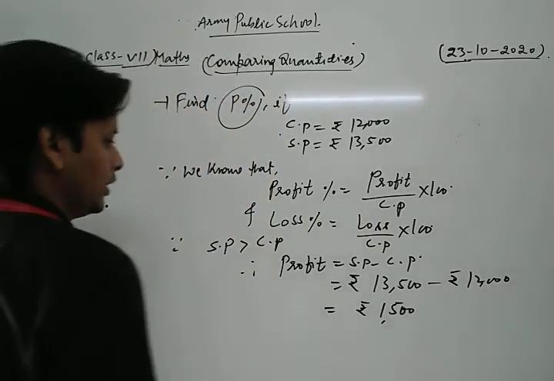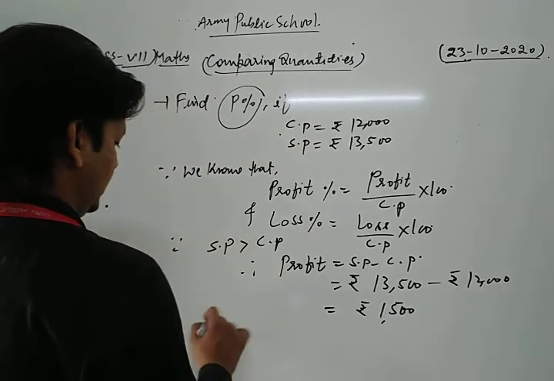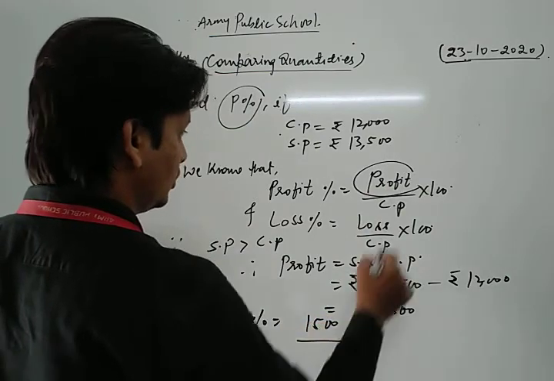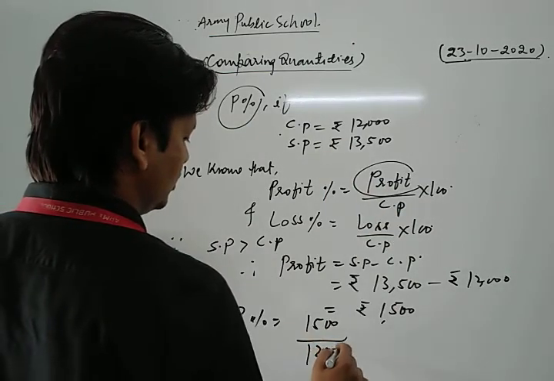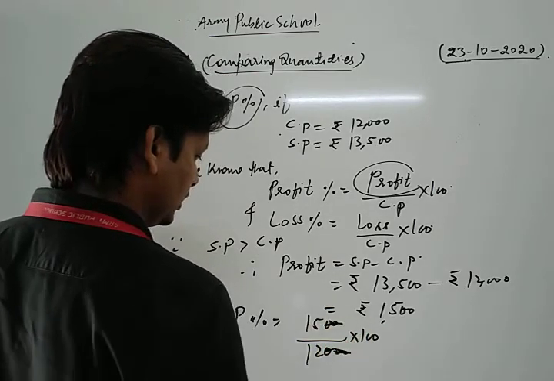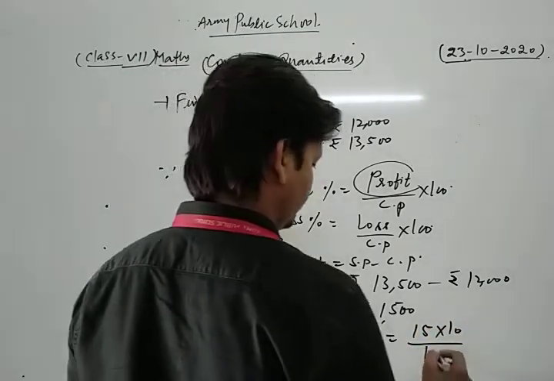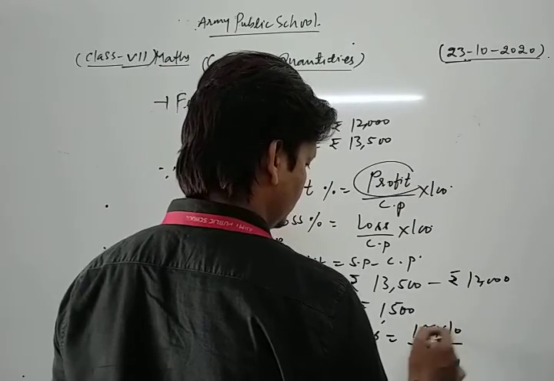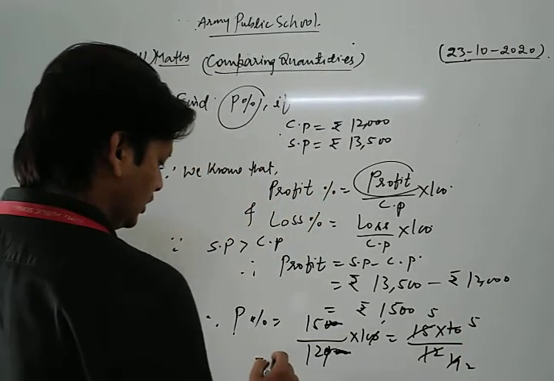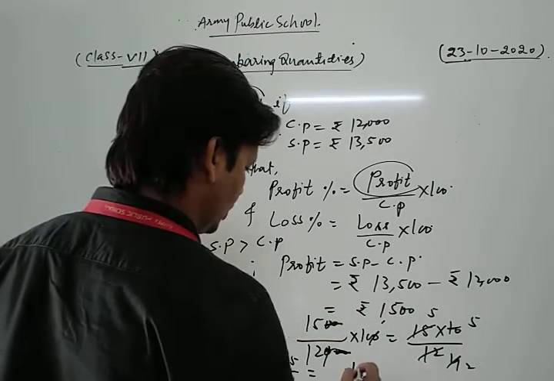Now look, what I do, dear friends. Since profit percent is equal to profit, which is 1,500, upon cost price, which is 12,000, into 100. Now the zeros cancel each other, so we get 15 into 10 upon 12. Now 3 4s are 12, 3 5s are 15, 2 2s are 4, 2 5s are 10, 5 5s are 25 upon 2, and dividing, we get 12.5%.